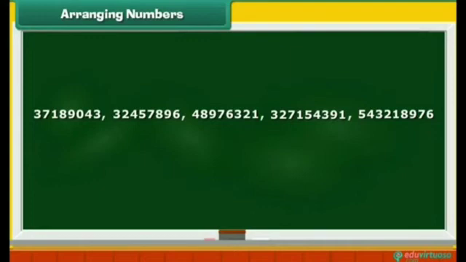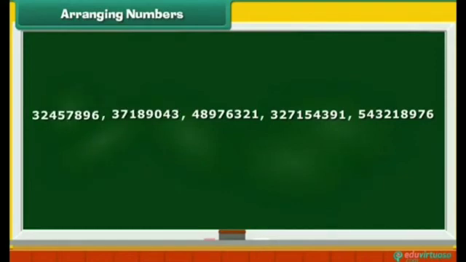Now consider the 8-digit numbers. The first two begin with digit 3. Their second digits are 7 and 2. 7 is greater than 2. Therefore, 37,189,043 is greater than 32,457,896.